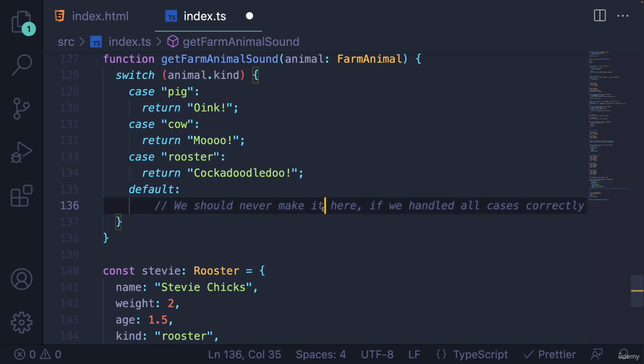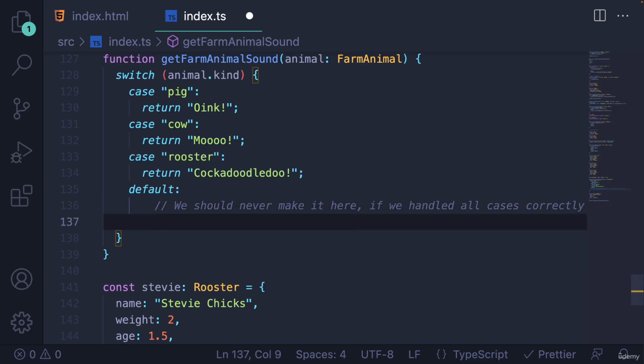That seems low stakes with farm animals, but let's say it was something to do with login and authentication or something around payments, where we want to make sure we handle every single possible case of an error or every possible case of a status code or whatever it is. And then if somehow something changed and we didn't handle it, we would want our code to let us know.